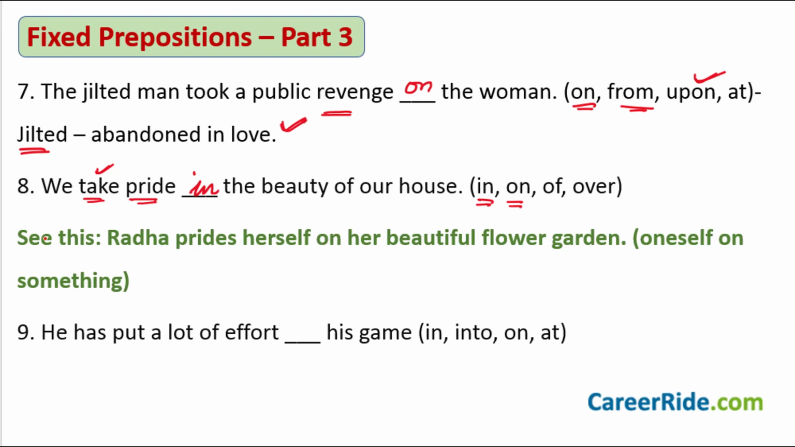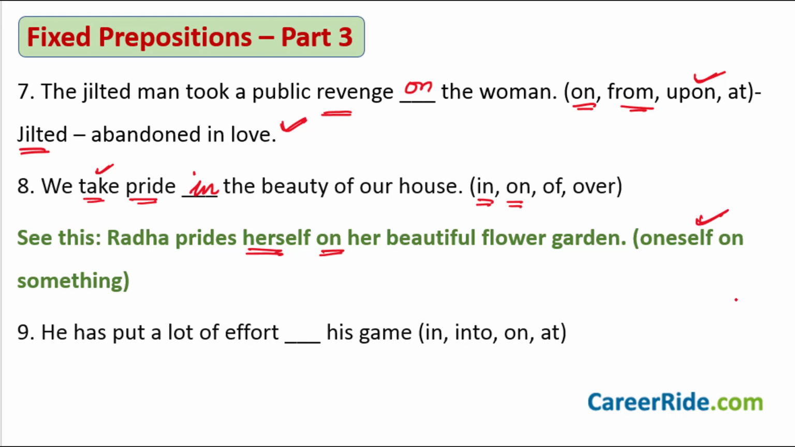Okay, but now see this sentence. Radha prides herself on her beautiful flower garden. There's a difference here. Now this on is used here. Why? See this thing that I've got for you in the bracket here. Pride oneself on something, okay, is what I've written here. Now you see, Radha prides herself on her beautiful garden. Whom does she pride? She prides herself on her beautiful garden.